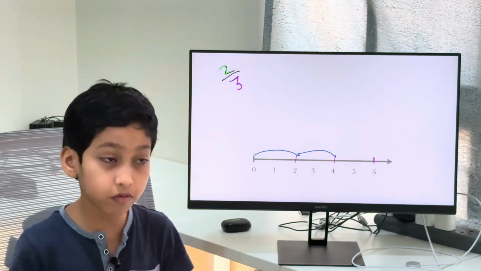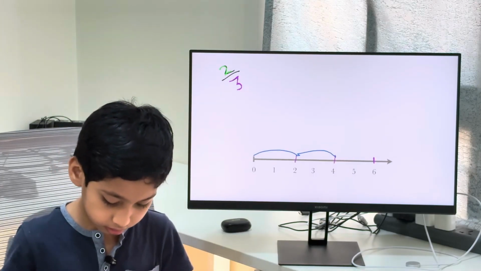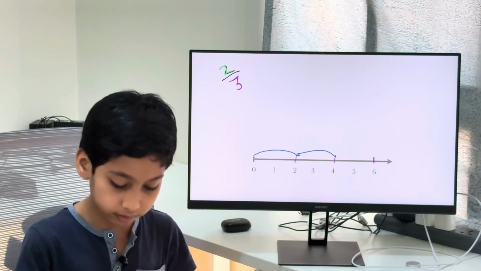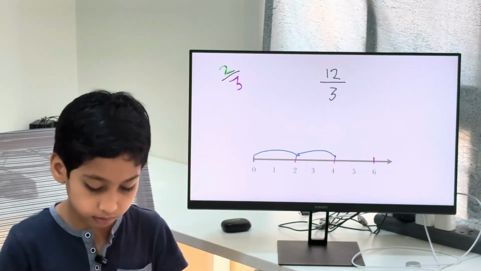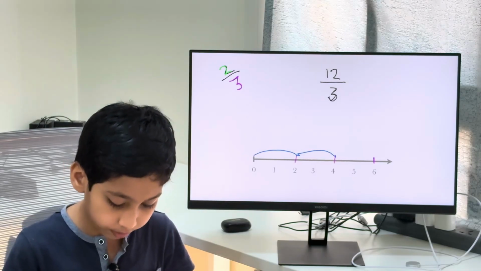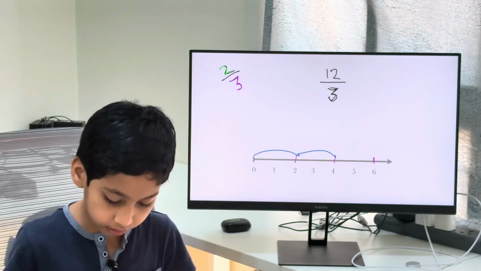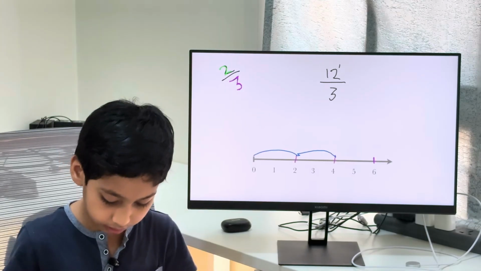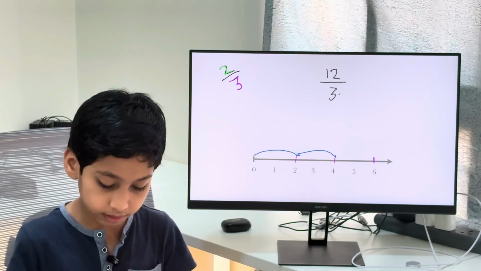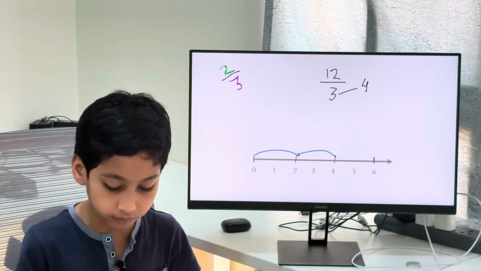Now what I'm going to do here is, you remember our old answer, which was 12 over 3. I could see if 12 is divisible by 3, and yeah, it is. 3 times 4 equals 12.